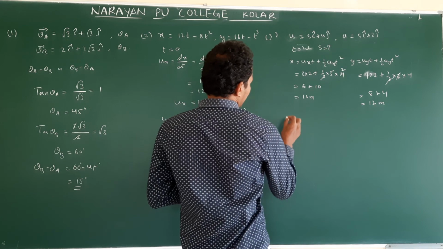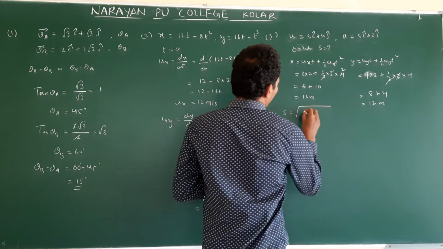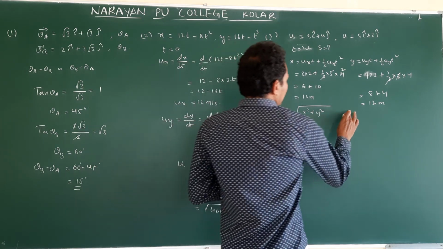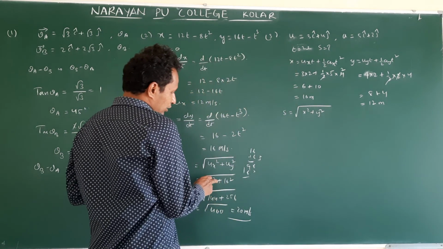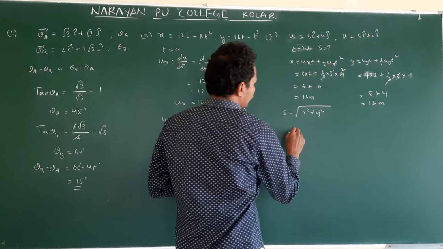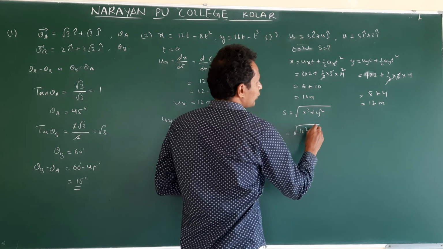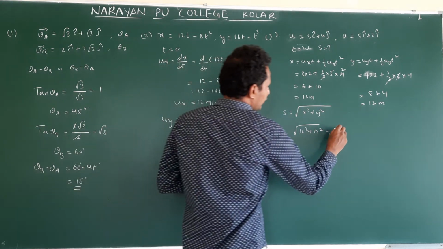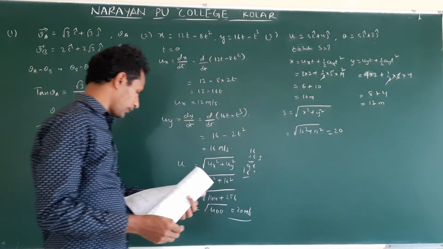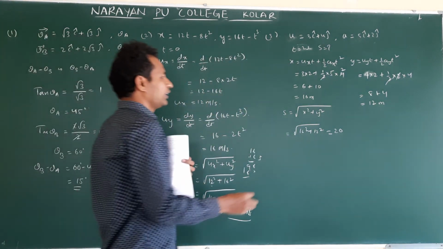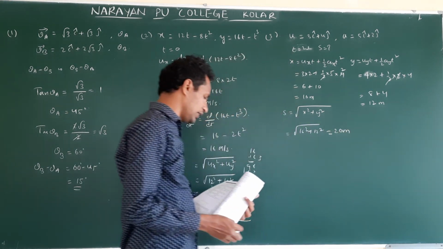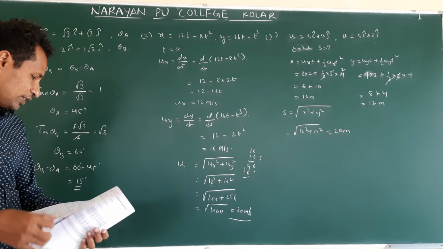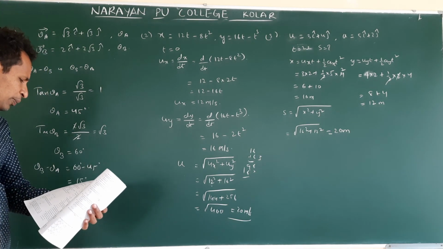Displacement is S is equal to under root of x square plus y square. I am writing directly. So under root of 16 square plus 12 square. Already we have done. What is the answer? This is 20 units. Again 20 meters. They given unit, so 20 meters. So third question option is 20 meters. Clear? Come to fourth question.